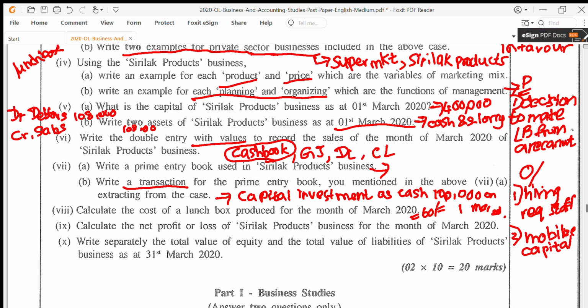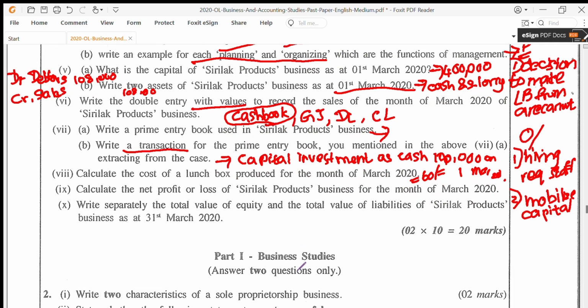Calculate the net profit or loss of the Sri Lanka products business for the month of March 2020. Let's move on here, so that will be easier. So here we know the total sale we saw was 108,000. Okay, 108.